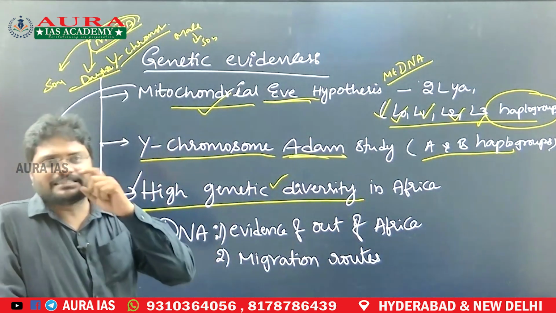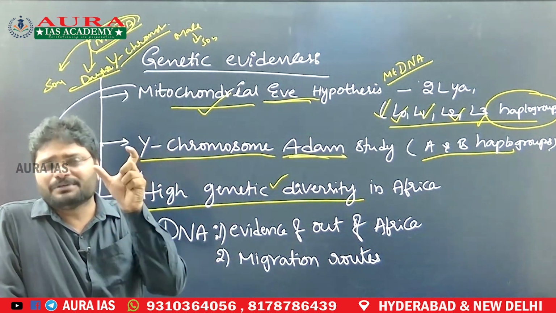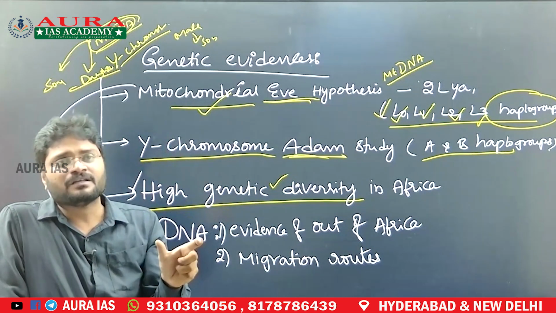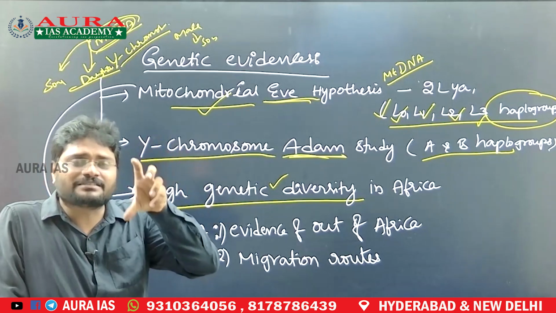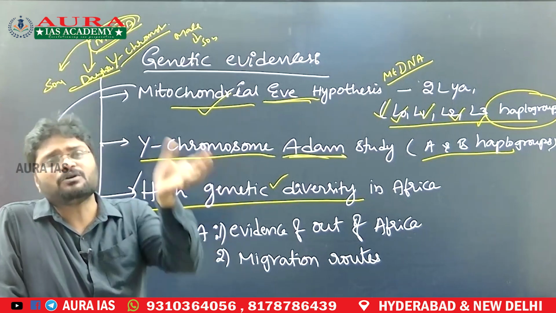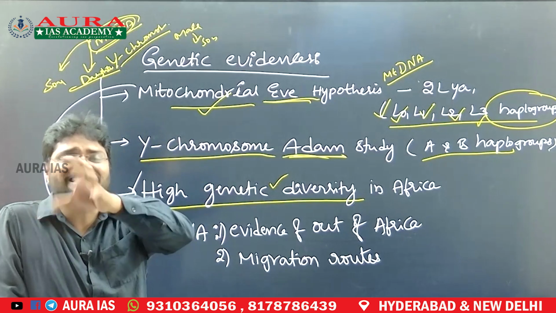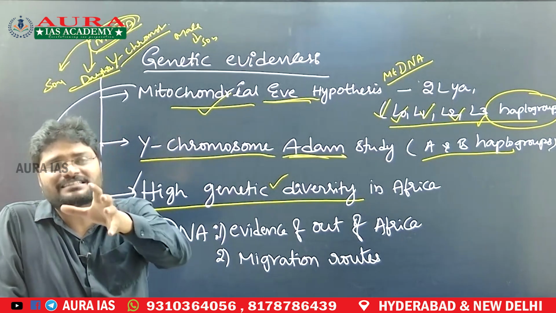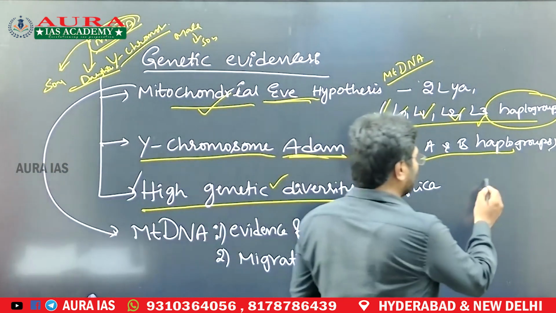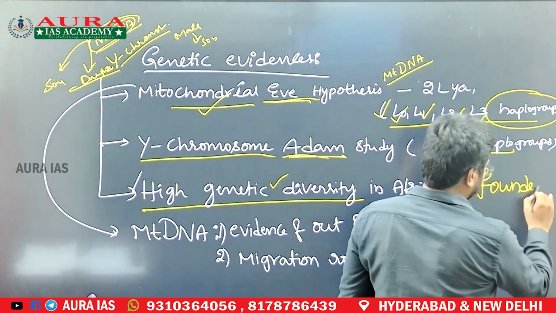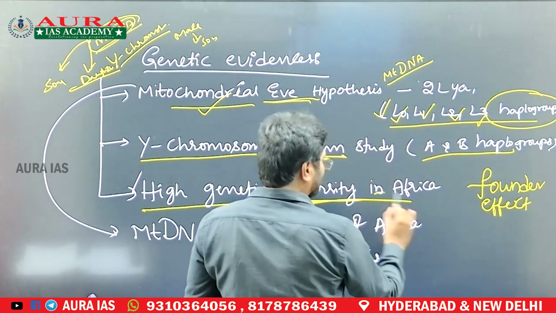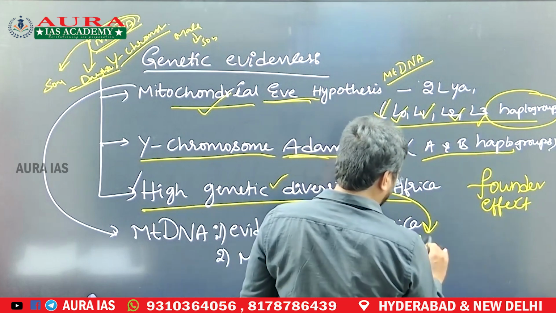So why is there high genetic diversity in Africa? It reveals that when people stay a longer duration in the same region, they are subject to natural selection and more genetic diversity occurs. People found outside Africa were recent migrators, so they have less genetic diversity, and they are the best example of the founder effect. African people are the best example of long-term evolution, that is macro evolution.